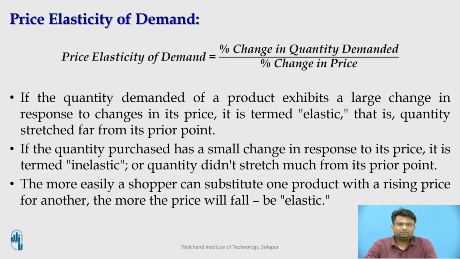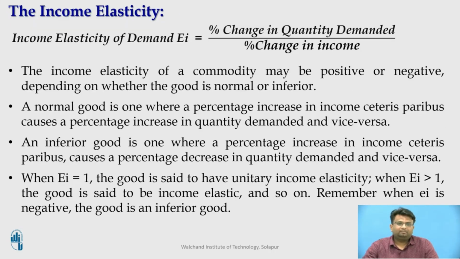And this is because coffee and tea are considered substitute products for each other. The income elasticity of demand is the numerical measure of the degree to which the quantity demanded responds to the change in the income of the individual.